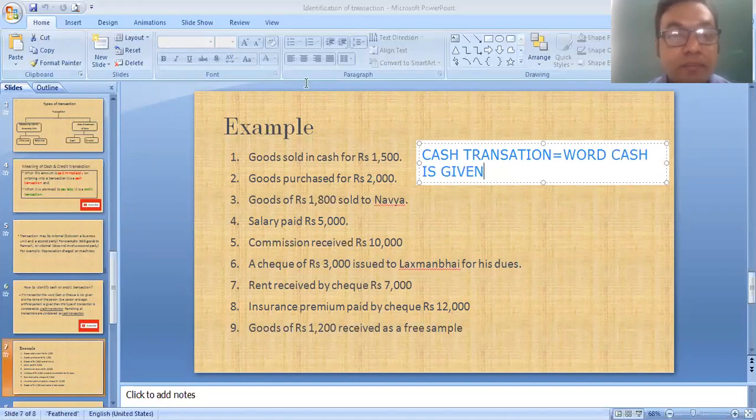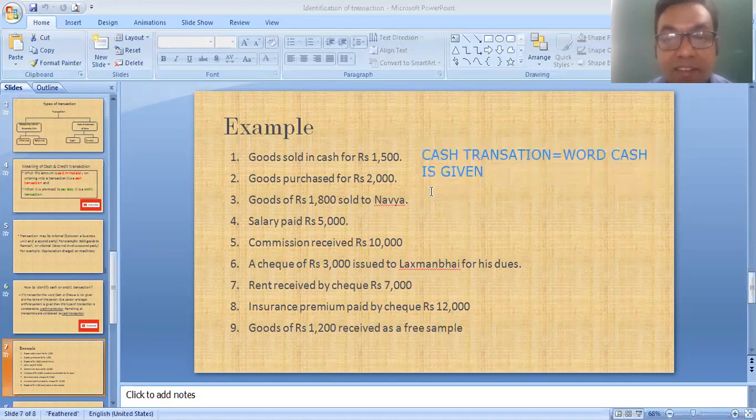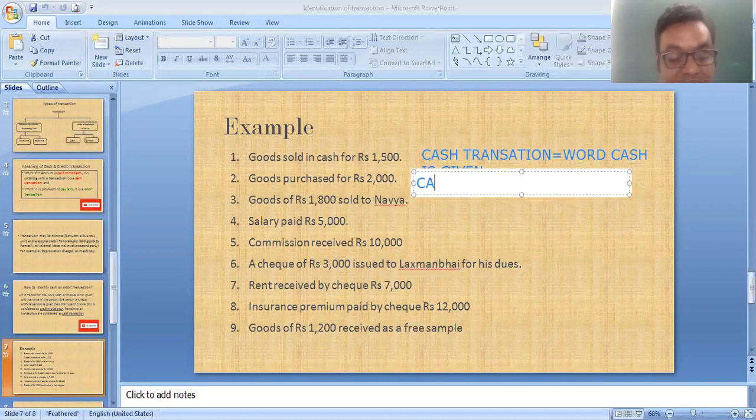Now the second one, you can see goods purchased for rupees 200. Again, remember the rule. The word cash or cheque is not given. Yes, here it is not given. Cheque is not given and cash is also not given. But the second condition, you have to also check: name of the person is given. Here, is the name of a person given, Ramesh, Suresh, Mahesh? No name is given. Name of the company, name of the institution is not given. So the second condition is not satisfied. That's why it is also a cash transaction.